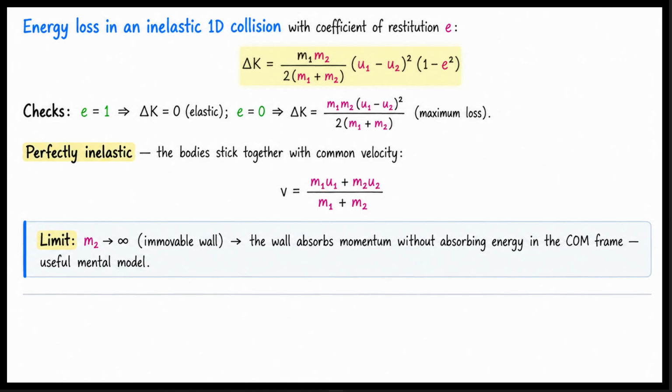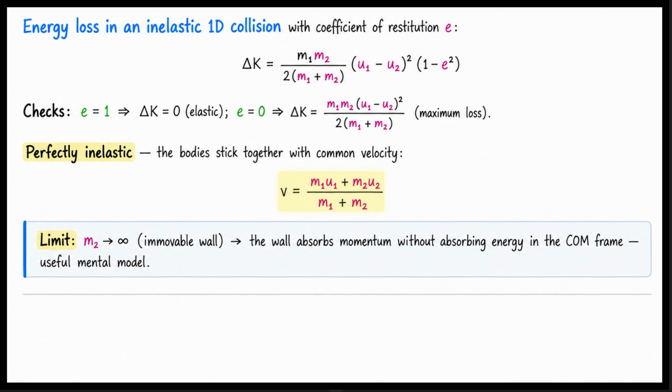We can run a quick limit check. If e equals 1, the loss is 0. This matches our elastic definition. If e equals 0, the loss is maximized. In a perfectly inelastic collision, the bodies stick together. They move with a single common velocity, v. By momentum conservation, v equals m1 u1 plus m2 u2, all divided by m1 plus m2.